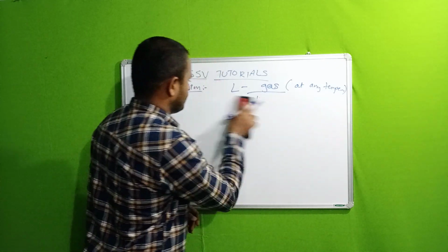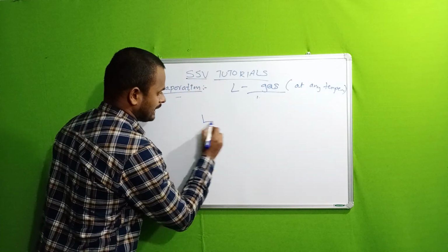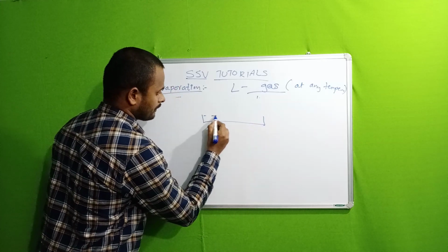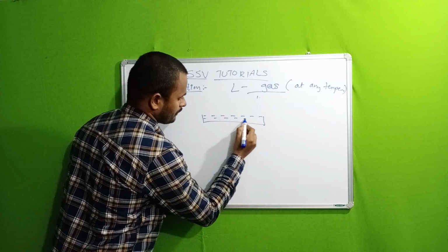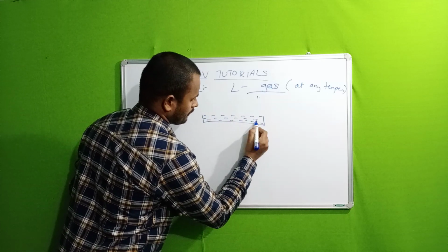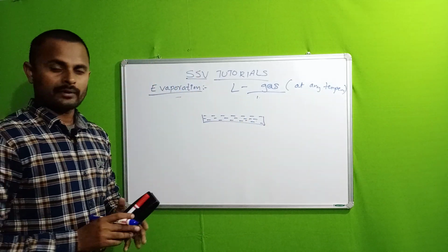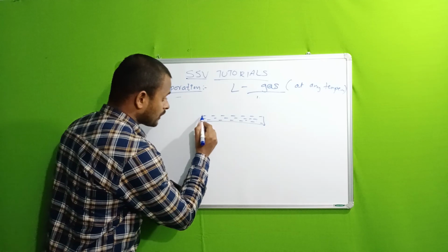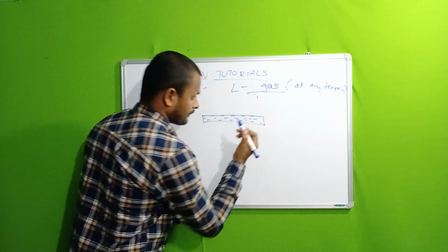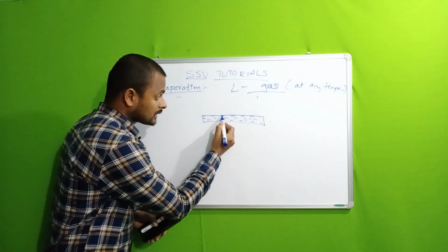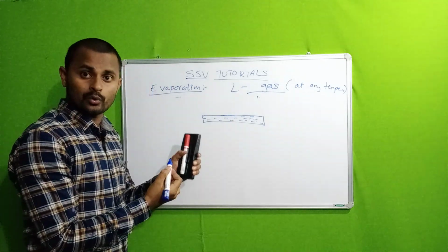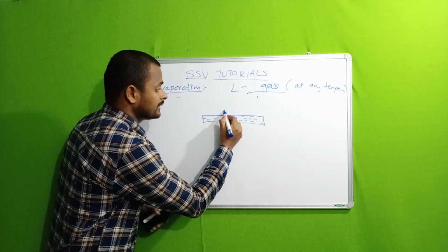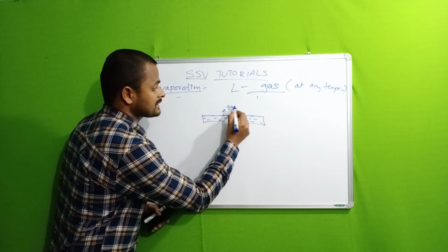Here, take a small plate. This is a liquid. Here evaporation takes place on the surface only. Means here the topmost molecules only evaporate from here to gas.